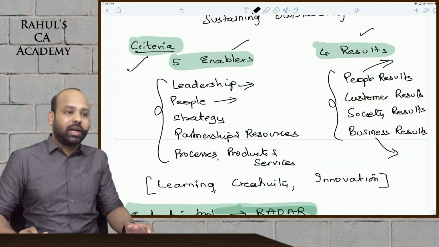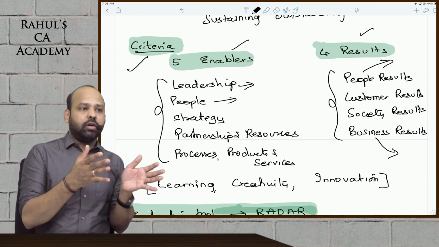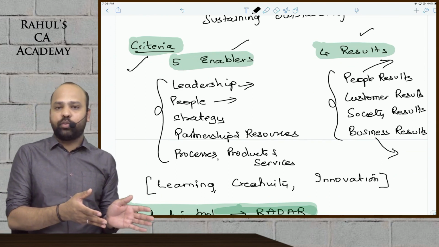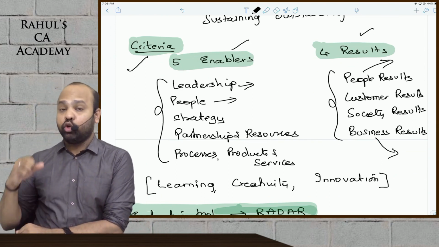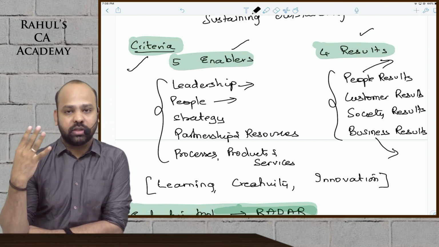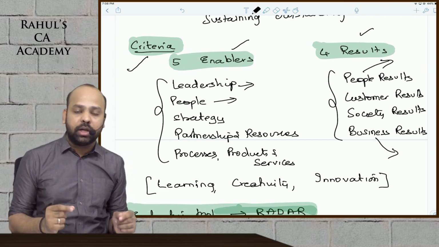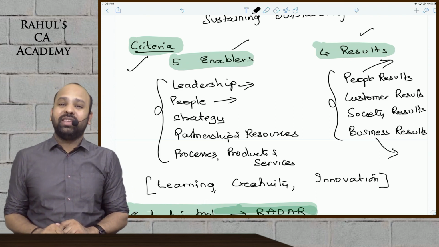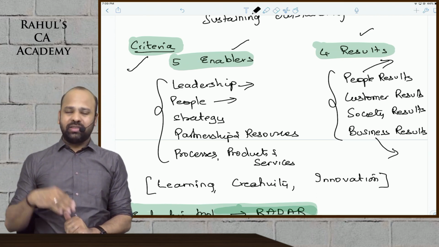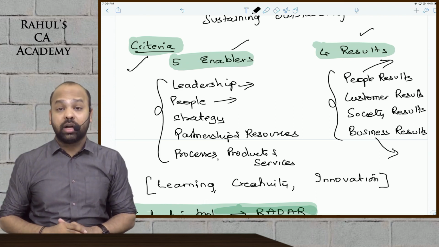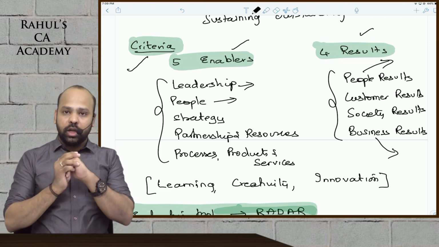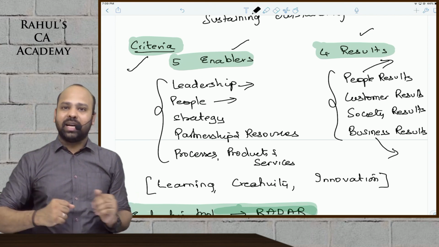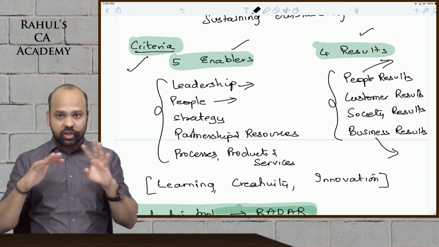After this comes, beta, the criteria. What is it that the organization needs, and what is it that they are doing in order to achieve results? So we classify them into 5 enablers and 4 results. I repeat, there are 5 enablers and 4 results. The first one is leadership. I just spoke about this, but under the 8 fundamental concepts, I said the leadership should be strong. They should clearly be able to lead the entire team, guys. They should have proper cultural values.